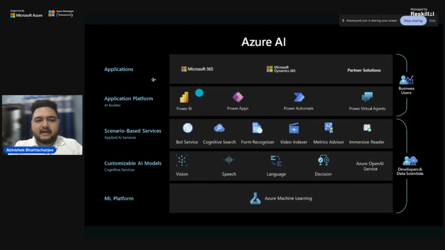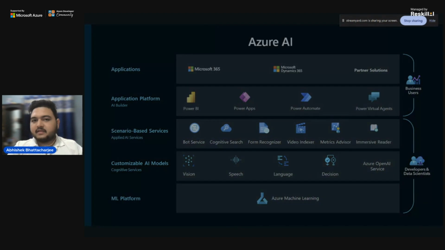If we slightly move above, these are the applications that Microsoft provides, like the Microsoft 365 suite for the office, Microsoft Dynamics 365, and the partner solutions, lots of things. These are basically meant for the business users that the business will be majorly using for their own use. Now, if I talk about how they developed, how they evolved, let's go to that.